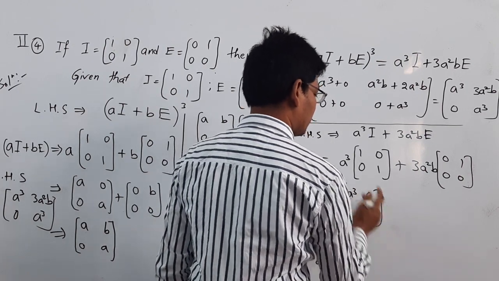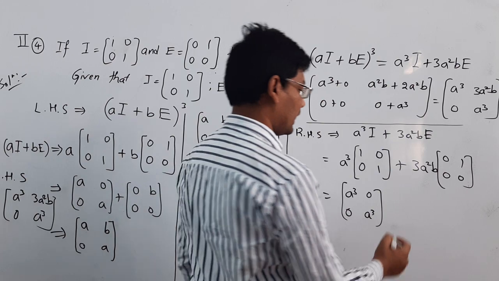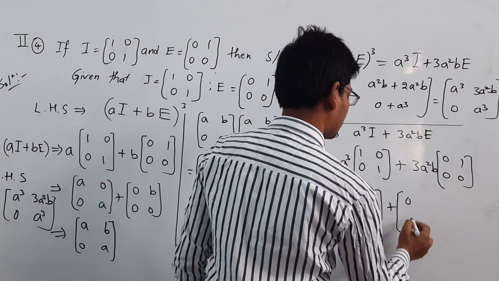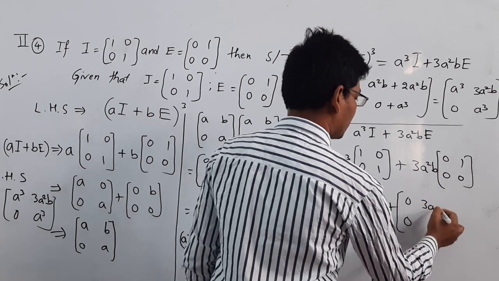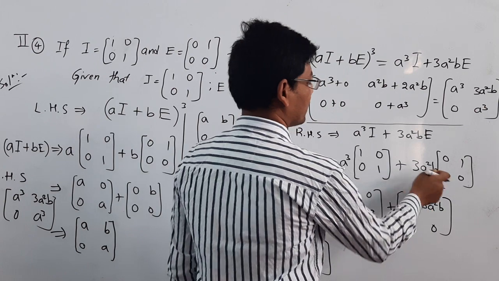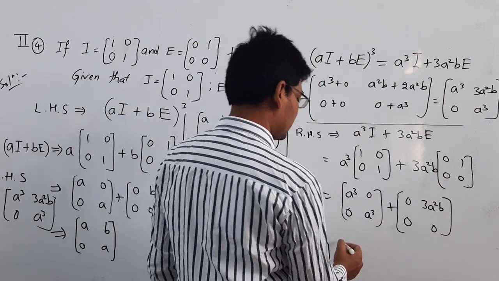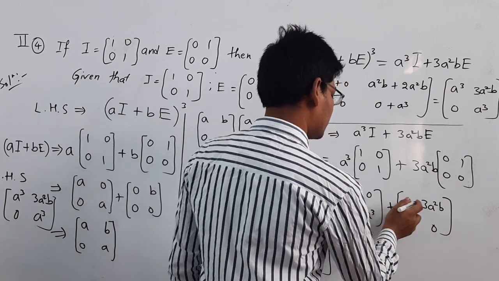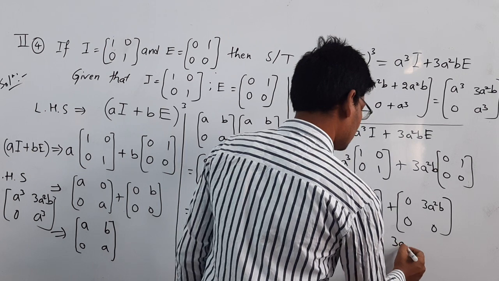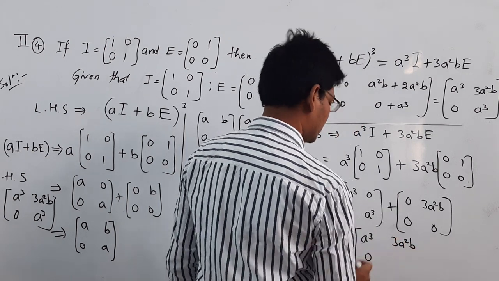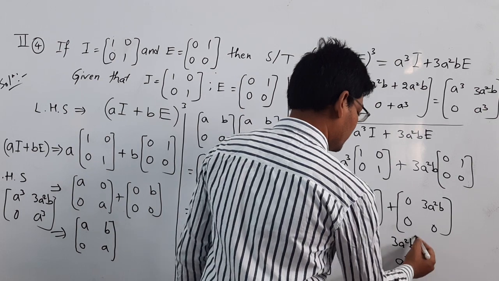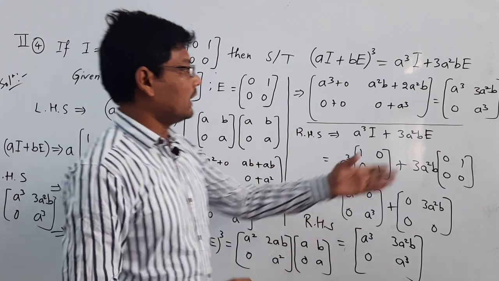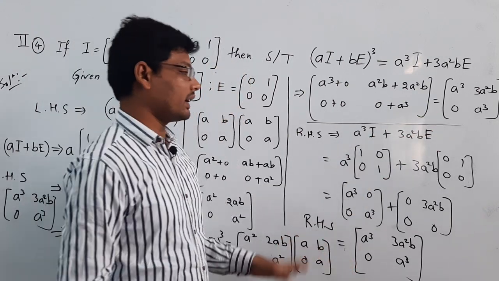This is the scalar multiplication of this matrix, and this is also a scalar multiplication here. Here all the terms are 0 except a12, so if you multiply that value with 3a square b, this is the answer. Now simply you can add the corresponding elements here: a cube plus 0 is a cube, 0 plus 3a square b is 3a square b, 0 plus 0 is 0, a cube plus 0 is a cube. This is RHS. If you observe, LHS and RHS both are equal.